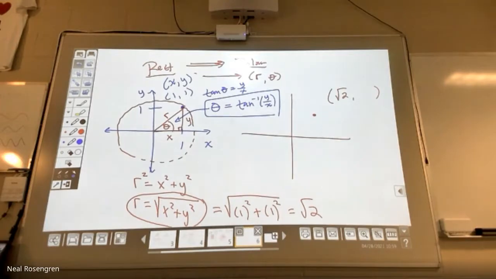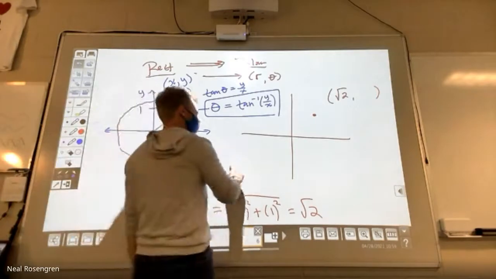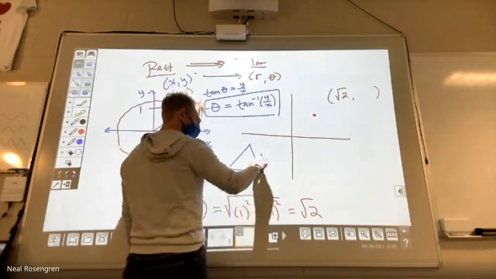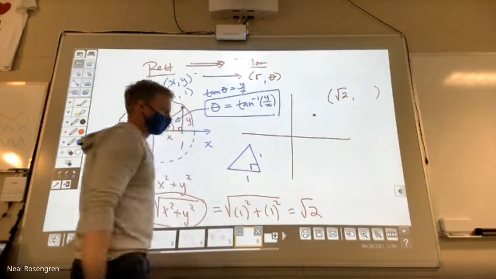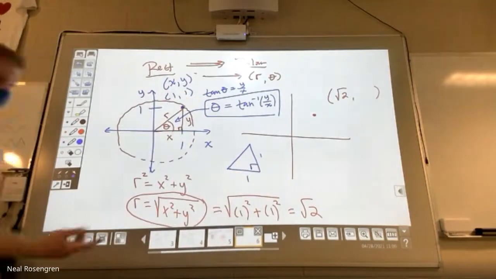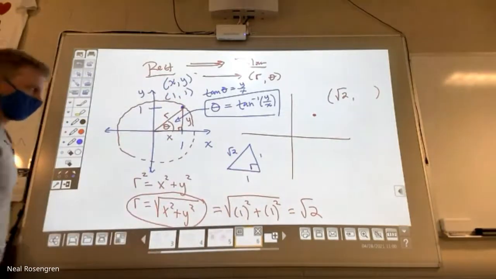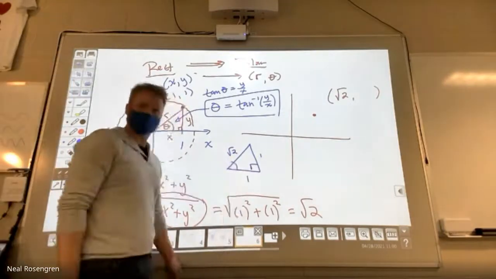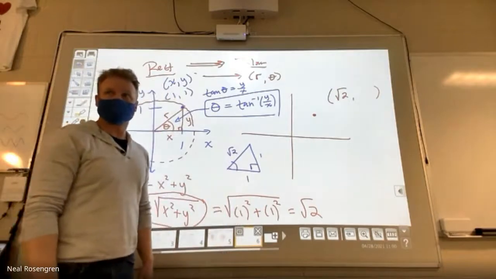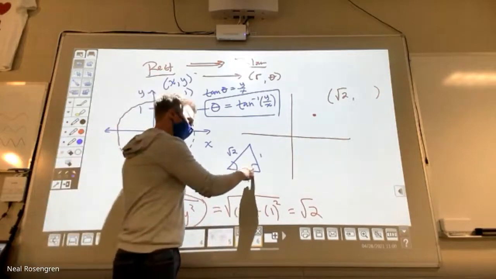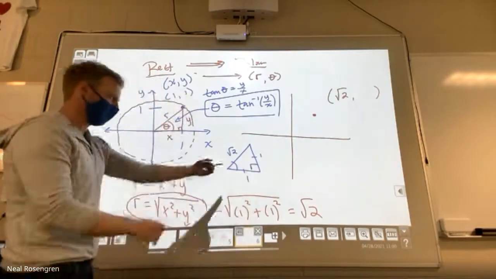Now, maybe you can look at a point and know what angle it takes to get there, right? Because the reality of the picture we're looking at, if that was a right angle, let's pretend, this is the triangle that we're in. What's that angle right there? 45 degrees. It's an isosceles right triangle, right? These lengths are the same. This angle has to be 45 degrees.